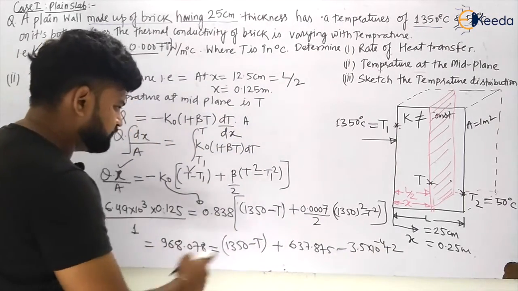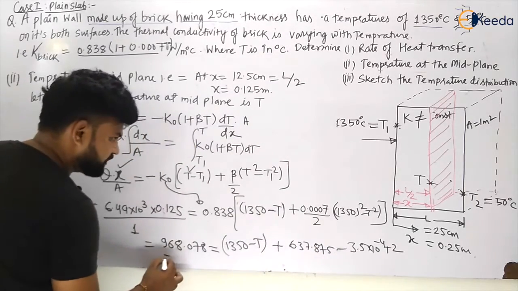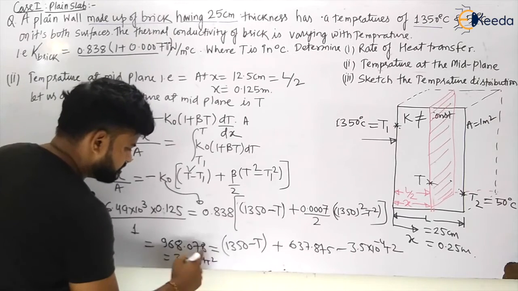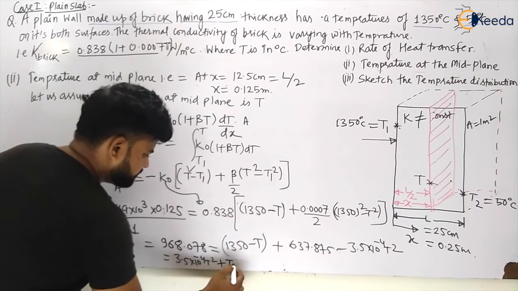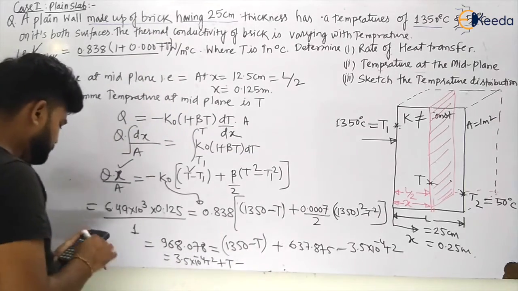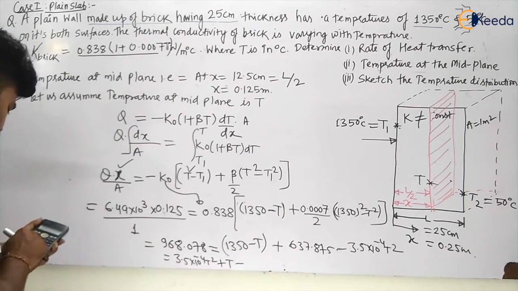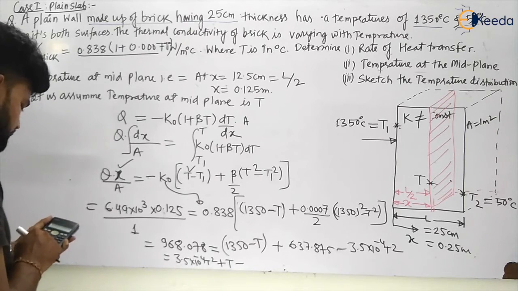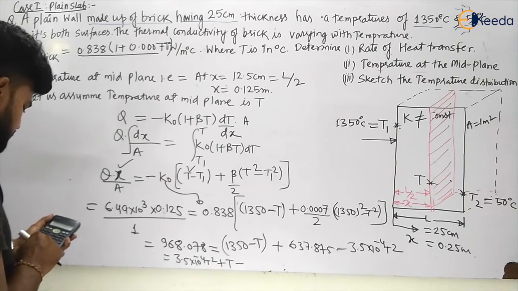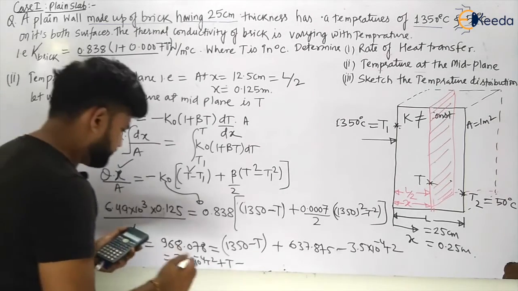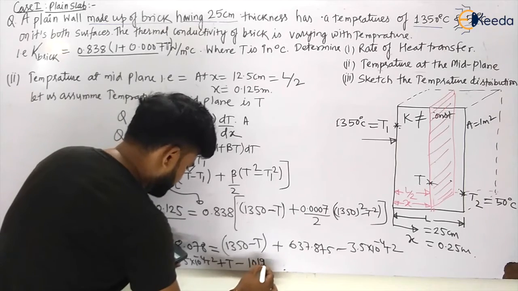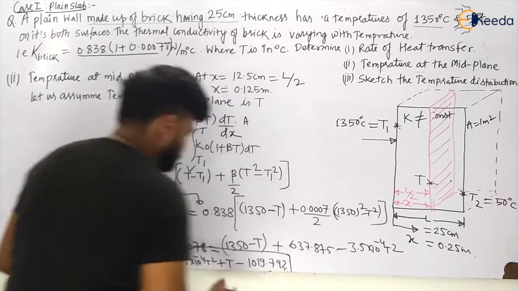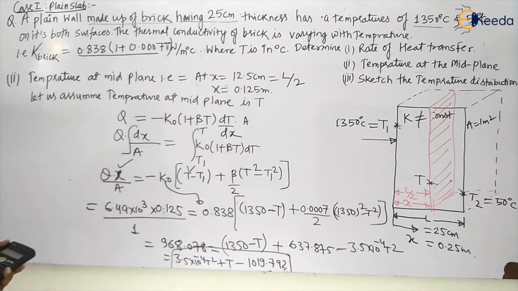Can we rearrange the terms? So I'm taking this and this side. This will become 3.5 into 10 to the power minus 4 T square plus T minus, that is, 968.078 minus 637.87 minus 1350. So this will become minus of 1019.792, my dear students.